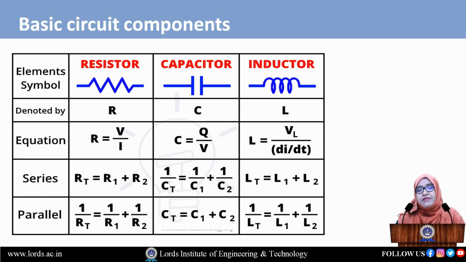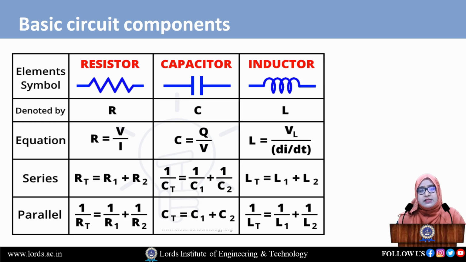Now assume we have two resistances, R1 and R2. Now come to the series connection. How do we put the series connection for the different resistors? Resistor 1 and resistor 2 should be connected one by one, meaning one end of a resistor should be connected to the other end of the other resistor. That is called the series connection of resistances. By giving the series connection, we get some total value of resistance.